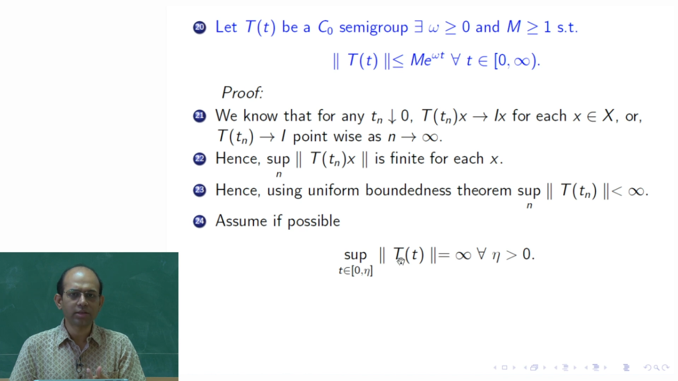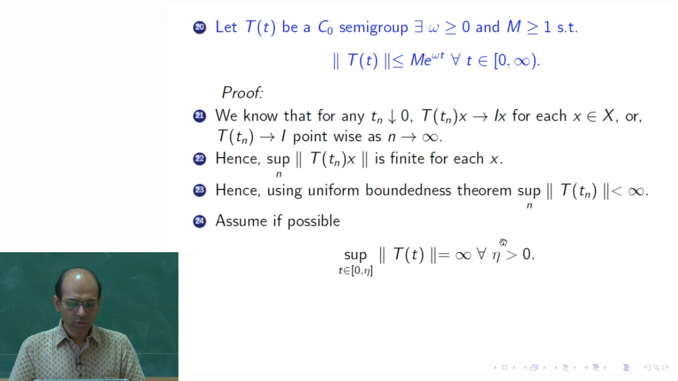On that interval you take this function, the norm of T(t). That is a non-negative function. Then you take the supremum of this function on the interval 0 to eta. Assume, if possible, that this is infinity, no matter what eta you choose. So, assume that, if possible, that is true.